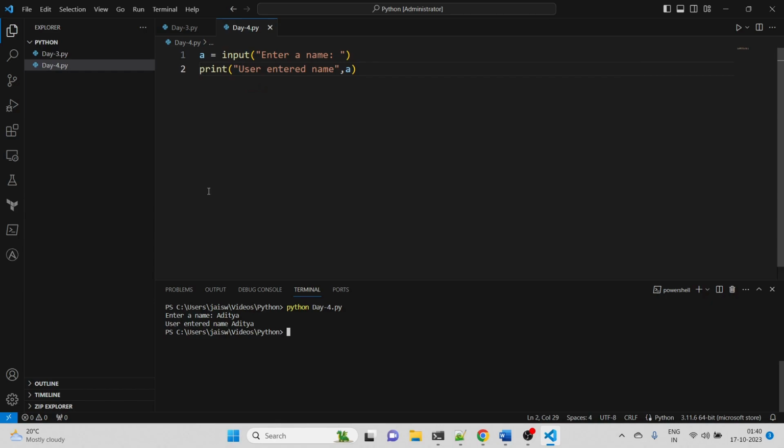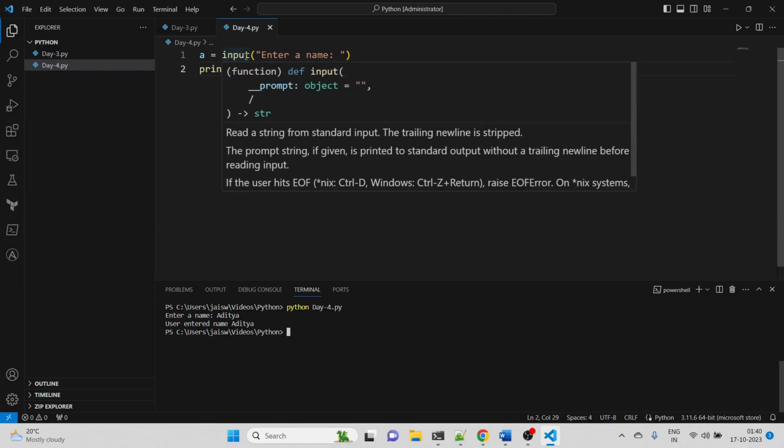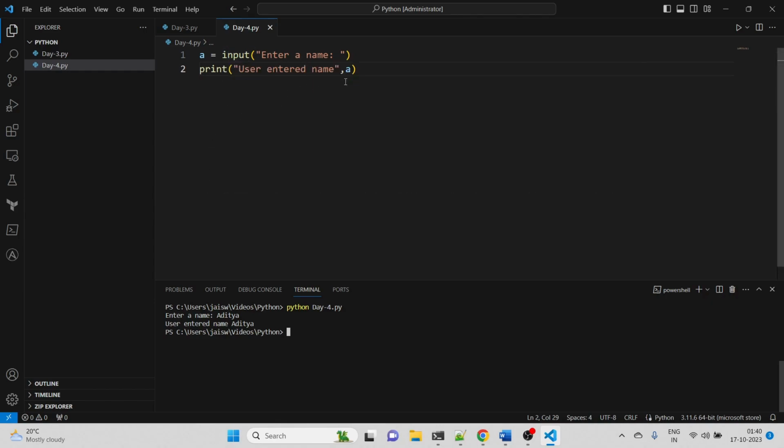Now one thing that you should notice here: by default it is taking the input in the form of a string. So what should we do in case we want the input in the form of, let's say, a number or integer, or a float also? First of all I will change this statement. This statement does not have any effect, just for cosmetic purposes I'm putting it: enter a number.